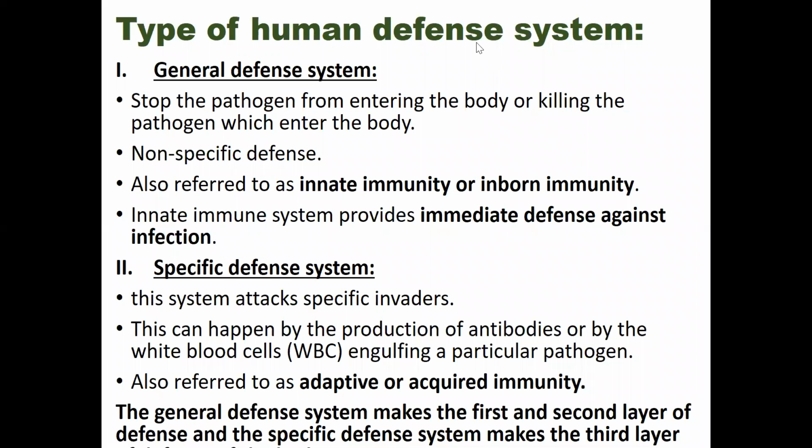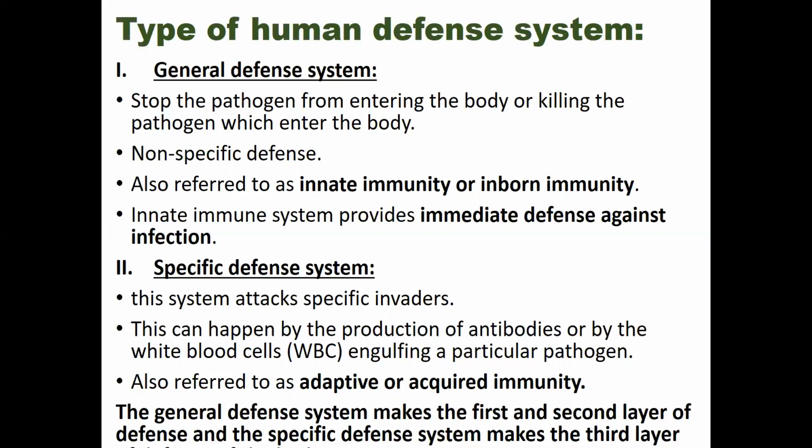See here the types of human defense system. Okay. We can divide human defense system into two types. The first one is the general defense system, and another one is the specific defense system. The general defense system, also known as the non-specific defense system, is actually the barriers that stop the pathogens from entering the body or kill the pathogens which already entered the body.